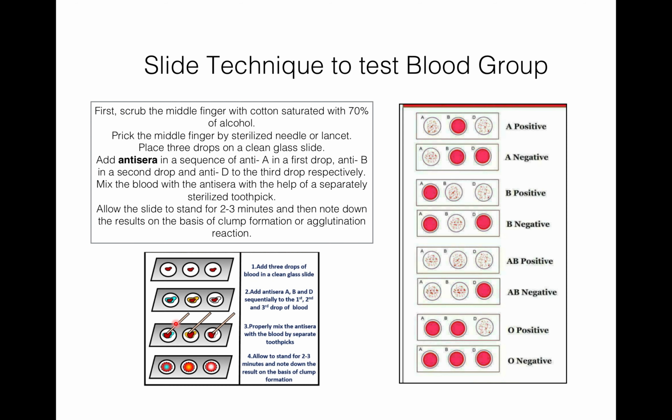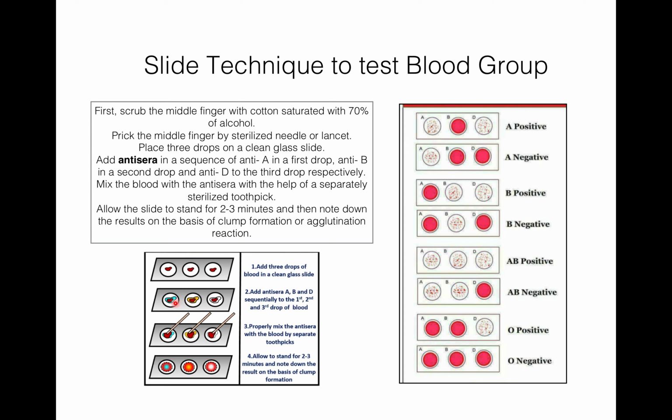Now, how to test blood group? There is one technique which is known as the slide technique. By this technique, we can test blood group. For this, first you have to scrub the middle finger with cotton saturated with 70% alcohol. Then prick the middle finger with a sterilized needle. Then place 3 drops on a clean glass slide, that is 1, 2, and 3. Then add anti-sera in sequence: anti-A in the first drop, anti-B in the second drop, and then anti-D to the third drop respectively.